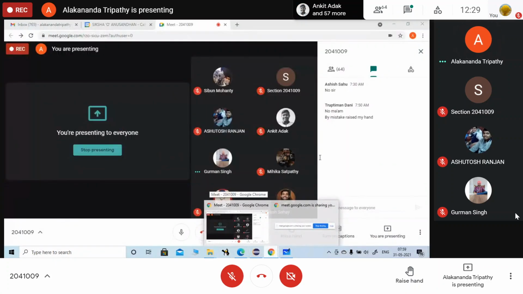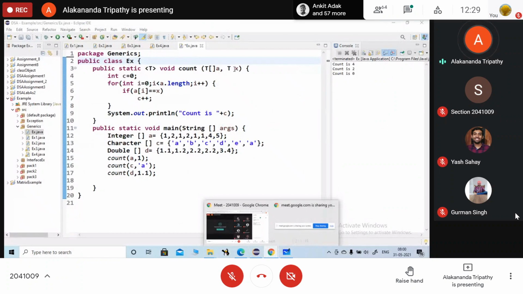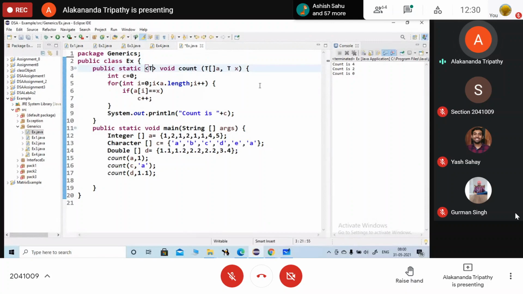Yes, ma'am. Okay. So if you are going with the string and character, then what do you need to do here? What you need to take? You need to change to two different data types. Okay. Here you will take two different data types, then what will you do here? Here you need to input string and,